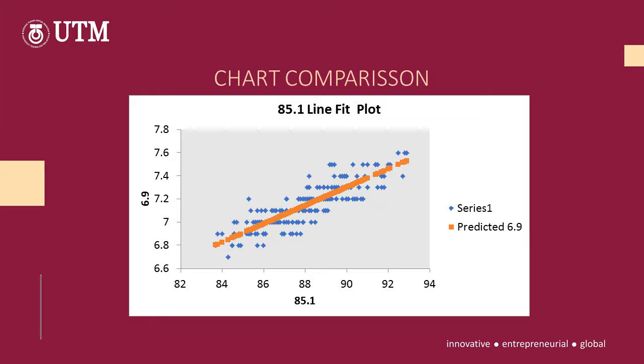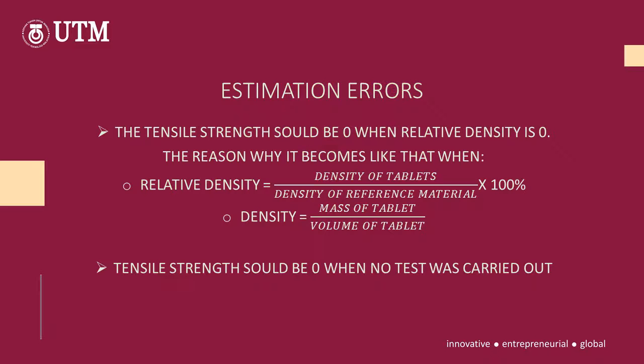Here is the chart comparison. The blue dots mean the tensile strength provided from the question, and the orange dots mean the predicted tensile strength data. Here are the estimation errors. The tensile strength should be 0 when relative density is 0.